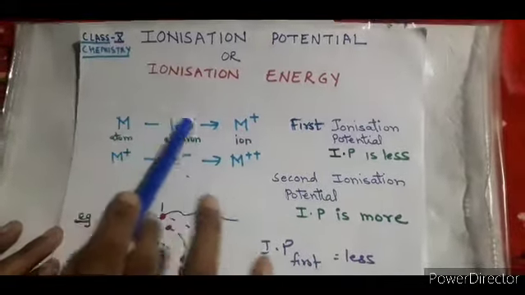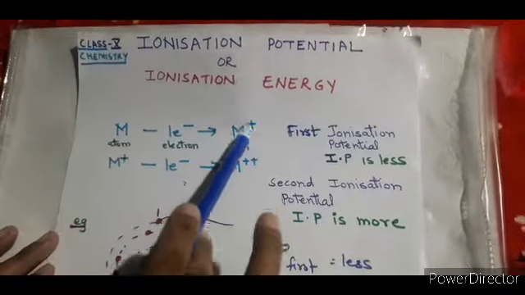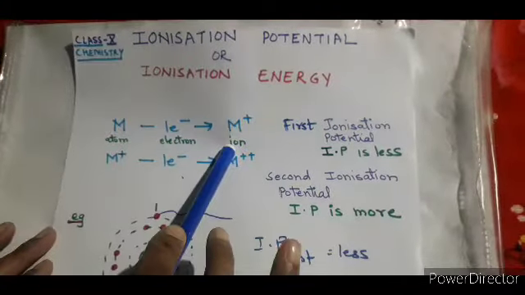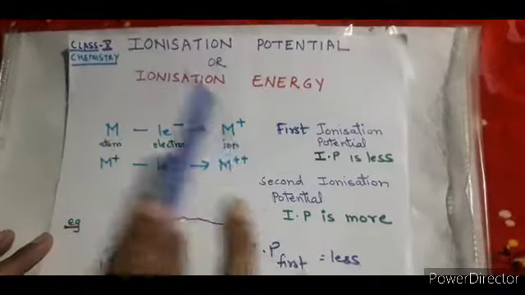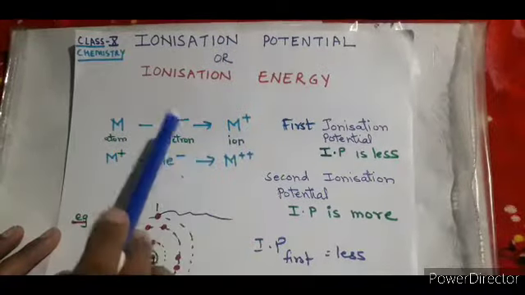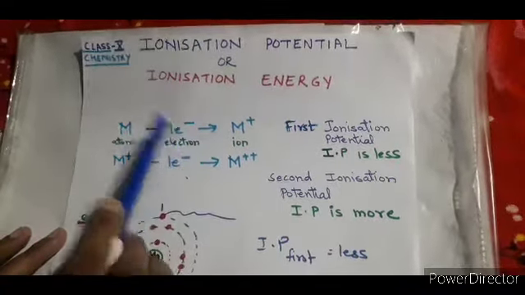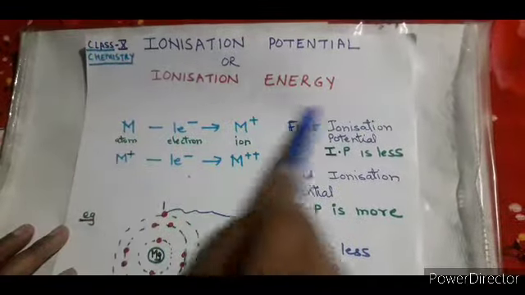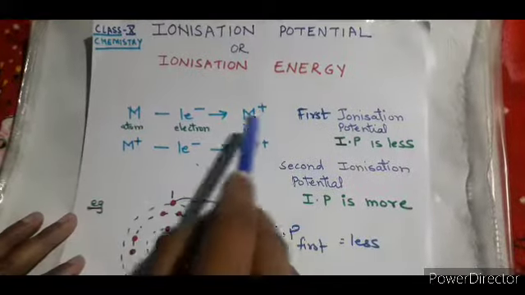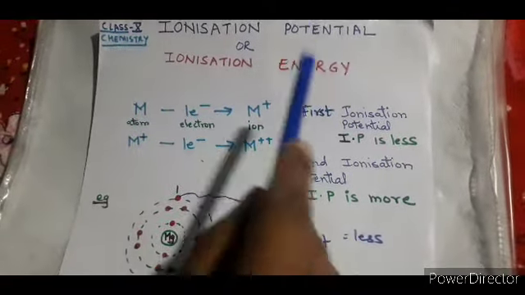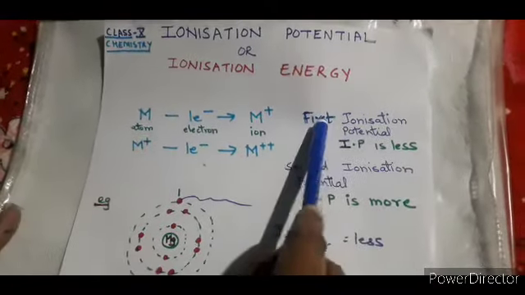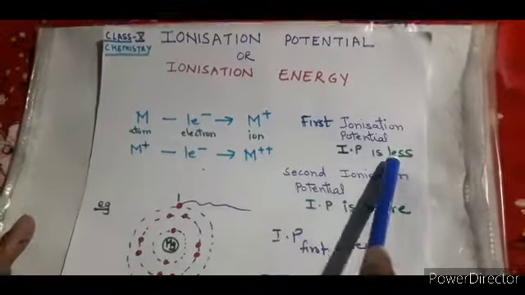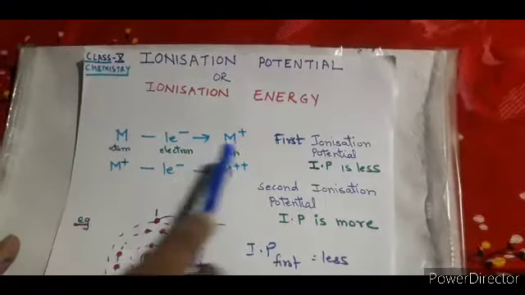What is happening when you are removing this electron? A positive charge has been acquired, and it forms an ion. Now you know a cation has been formed. Over here you need certain energy to remove this particular electron, and that energy is your ionization energy, or ionization potential. Here you are removing one electron, so what will be the ionization potential? It will be the first, right? It will be less.